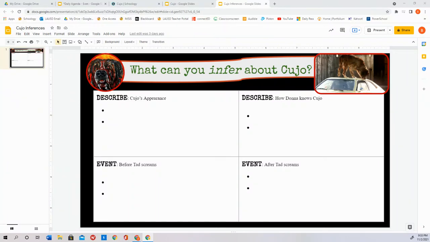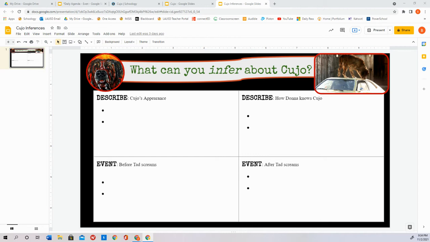Hey everybody. So today in class we read Cujo for the first time. And now this is today's assignment. It is called Cujo Inferences. And the question is what can you infer about Cujo? And what's an inference? It's something that we can assume or figure out based off of the clues from the